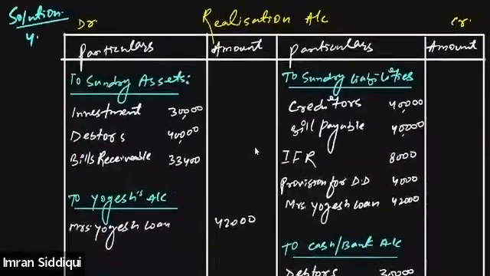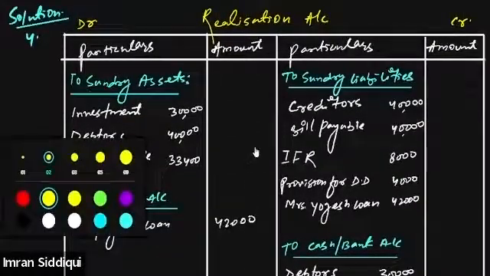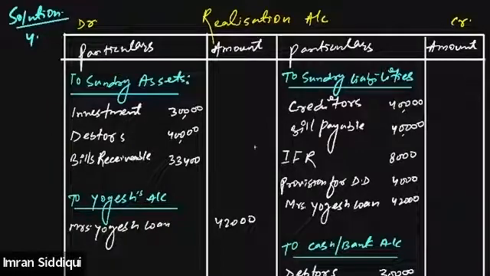Let's just total all these values. Let me do that for you. First of all, totaling the sundry assets: 30,000 plus 40,000 plus 33,400. This will be 1,34,000.